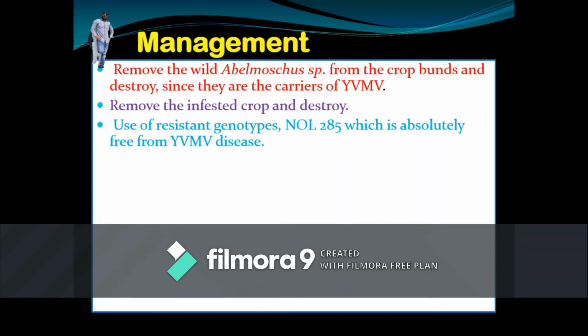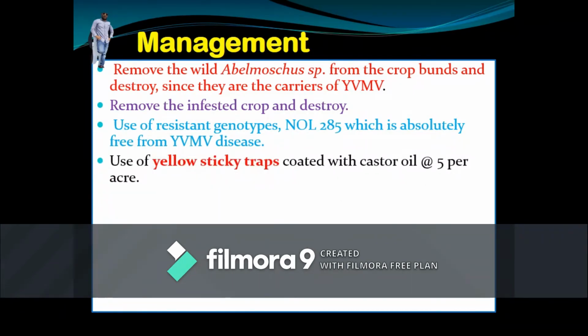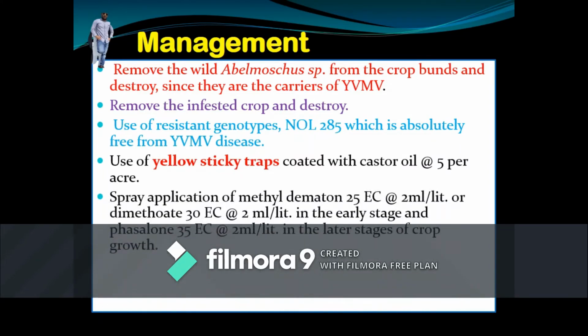Use of resistant genotypes such as NOL 285, which is absolutely free from yellow vein mosaic virus disease, and use of yellow sticky traps coated with castor oil, 5 per acre, and spraying with methyl demeton 2 ml per liter or dimethoate 2 ml per liter in the early stage, and phosalone 2 ml per liter in the later stage of crop growth give effective control of the pest. If the pest is very severe, spraying with acephate 75 SP at the rate of 1.5 grams per liter will effectively control the pest.